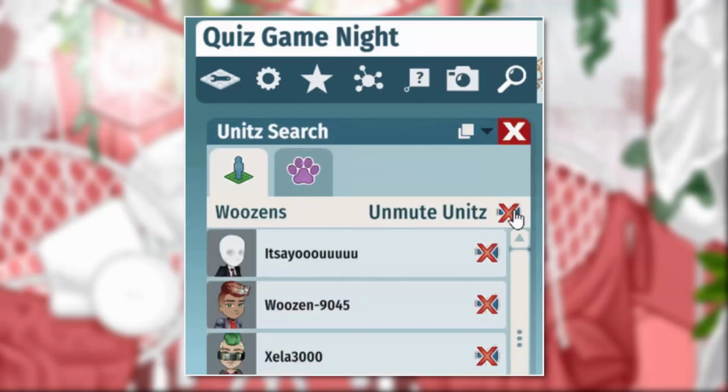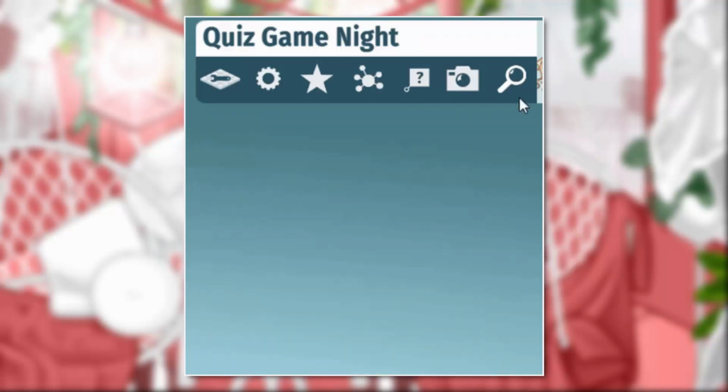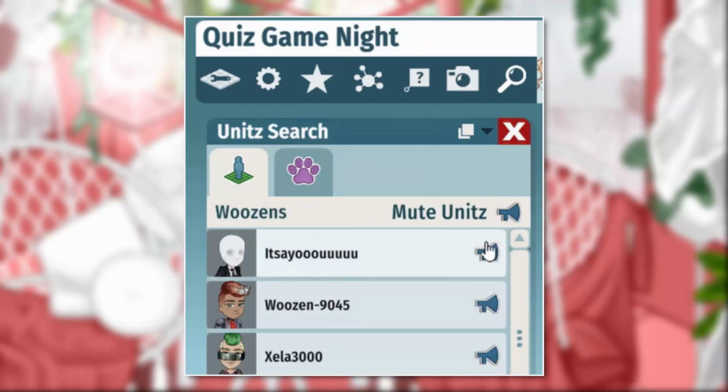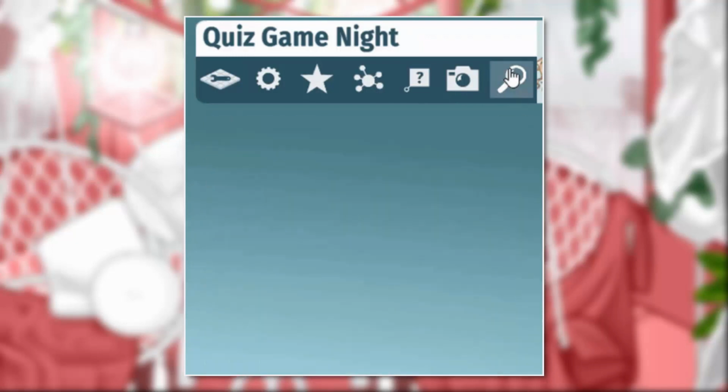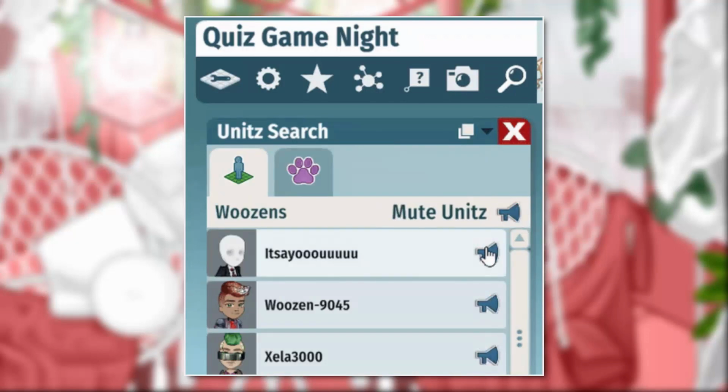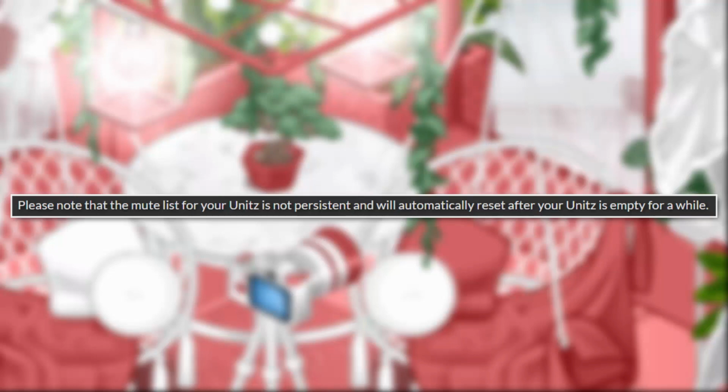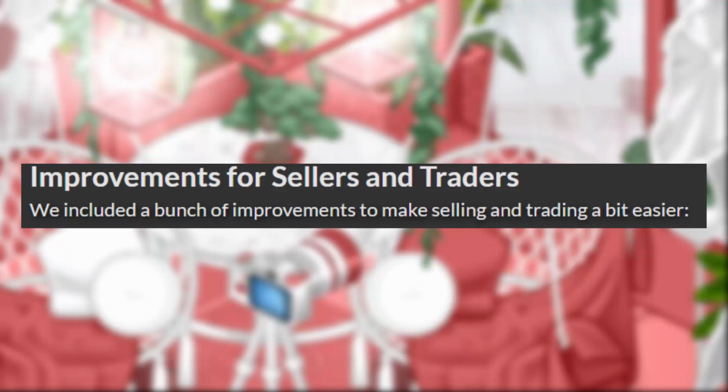But this muting thing is also really cool because we've never had something like this before, ever. And I'm really curious to know what it looks like for the person that is muted. Is their chat bar just grayed out? Is it blocked off? Or can they chat, but only they can see their chat? I definitely want to test that out. Please note that the mute list for your units is not persistent and will automatically reset after your unit is empty for a while.